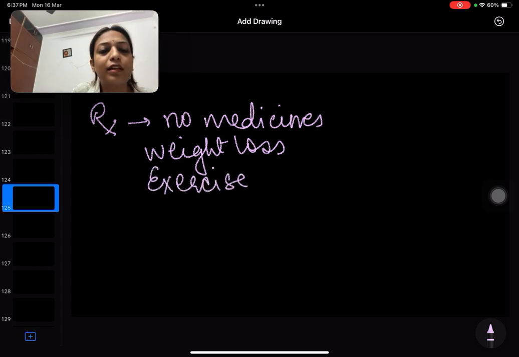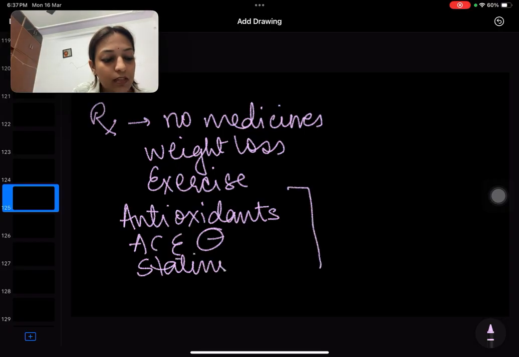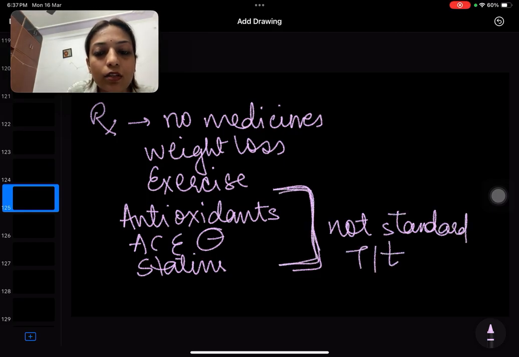Apart from this, there are a few drugs that are used, like some antioxidants may be used, right? Then some ACE inhibitors may be used, statins may be used, right? But these are not standard treatment. There is not a single recommendation to use all these, right? So treatment of non-alcoholic fatty liver disease is only weight loss, exercise, and lifestyle modification.